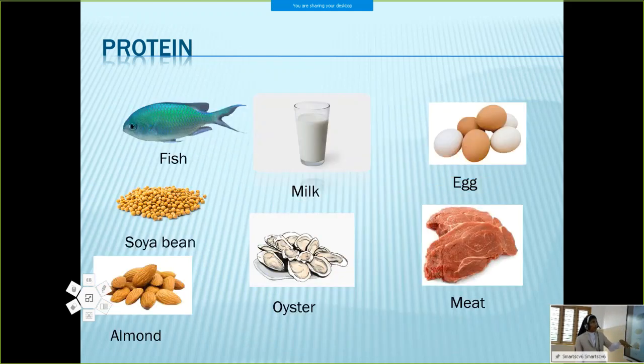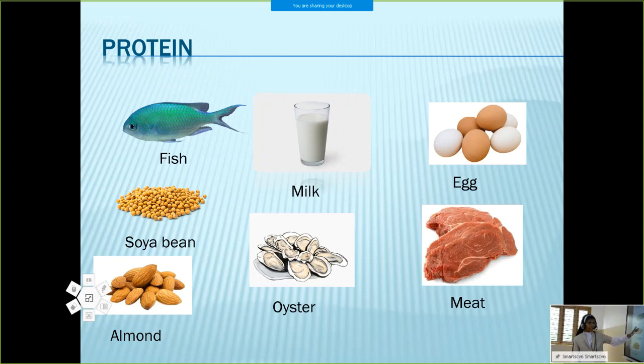The food items which contain proteins are fish, milk, egg, meat, oyster, soya bean, almond, etc. You have to remember any 2 or 3 examples for each.